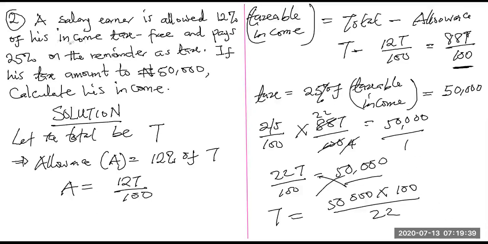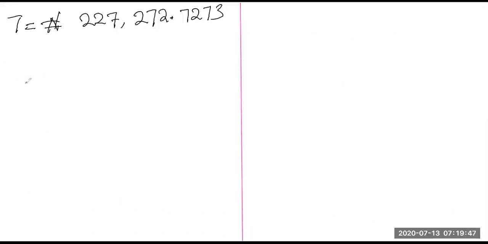What is the question? Calculate his income, not of the woman, of the man. Calculate his income. Now, for us to calculate his income, of course, the income is talking about the net income for the fellow. Alright, so let's go back and finish up this. Look at what we have here.